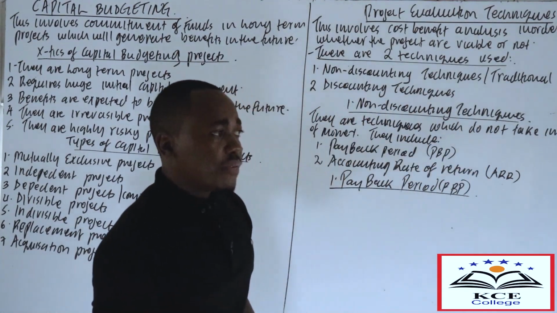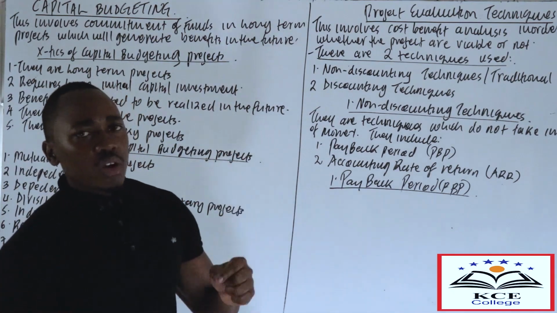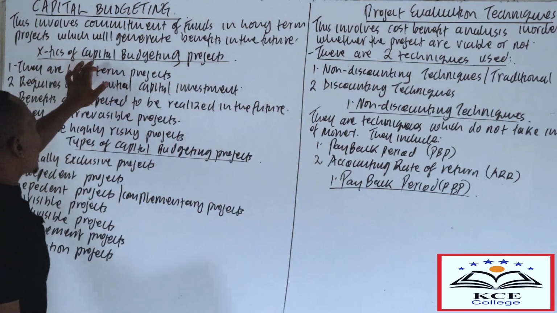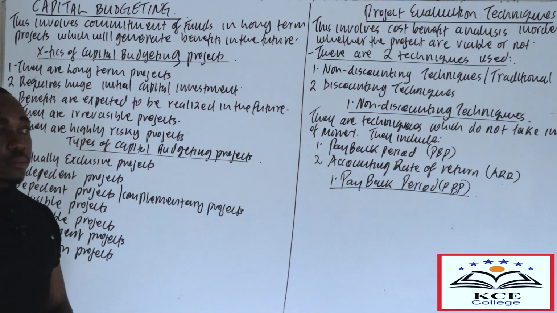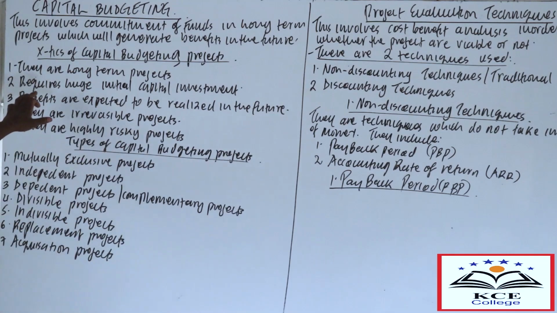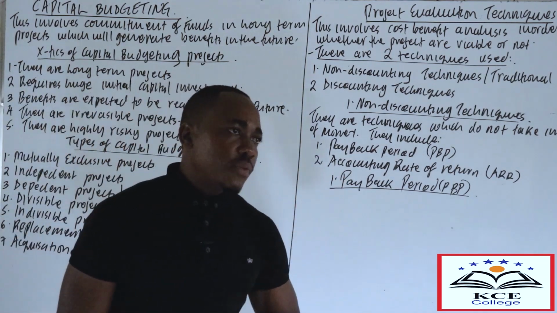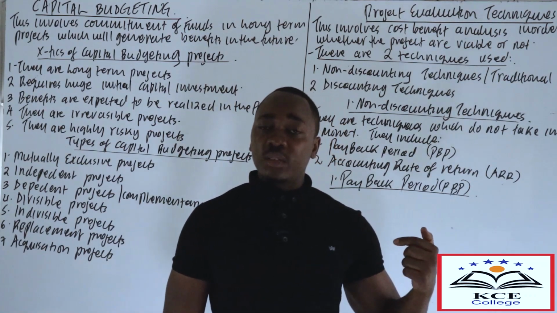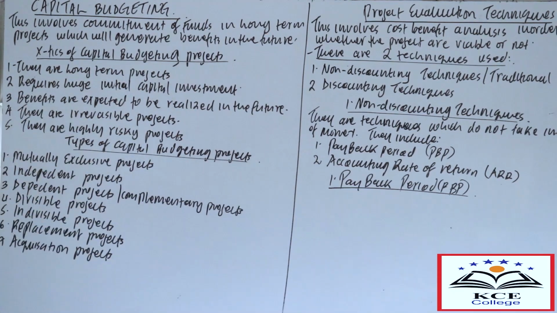So now with that, as per the definition, what are some of the characteristics of a capital budgeting project? When we talk about a capital budgeting project, we are talking about long-term projects. And these are some of the characteristics of capital budgeting. Number one, they are long-term projects. And since they are long-term projects, number two, they require huge initial capital investment. Number three, the benefits are expected to be realized in the future. Therefore, if they are long-term projects, before completion or after completion, that's when most of the projects are expected to generate the cash flows. So that's why we say that benefits are expected to be realized in the future.